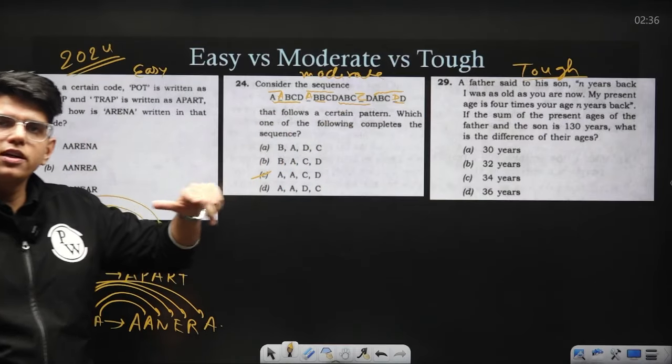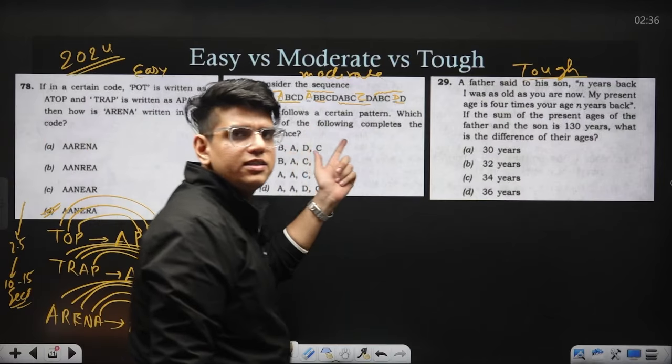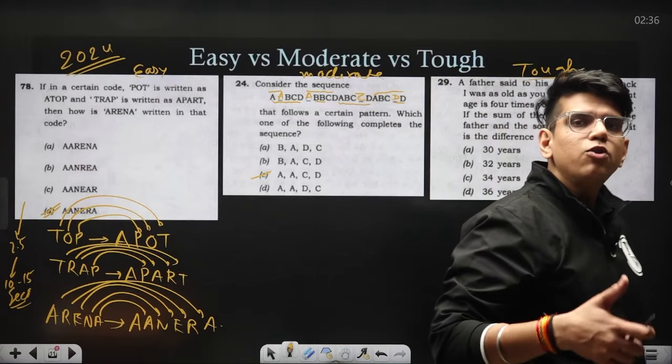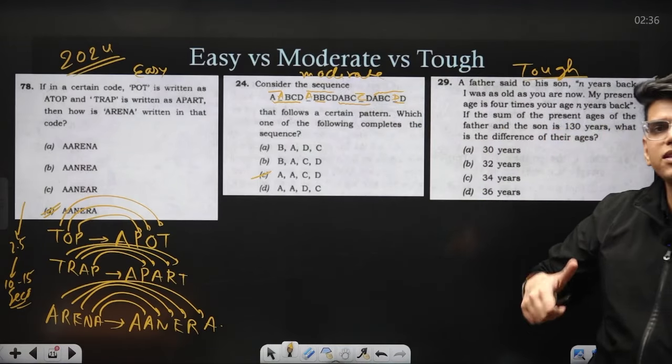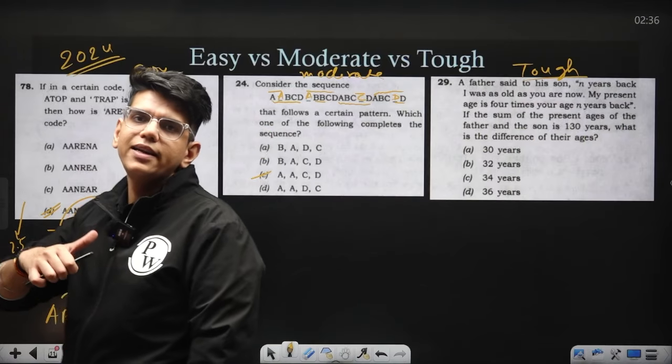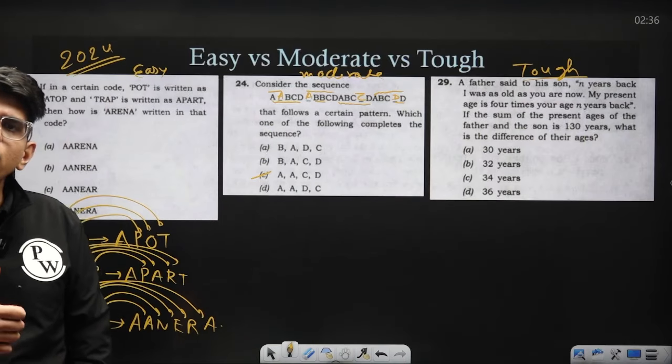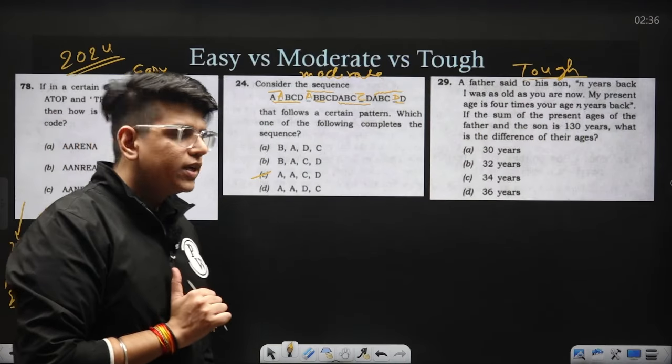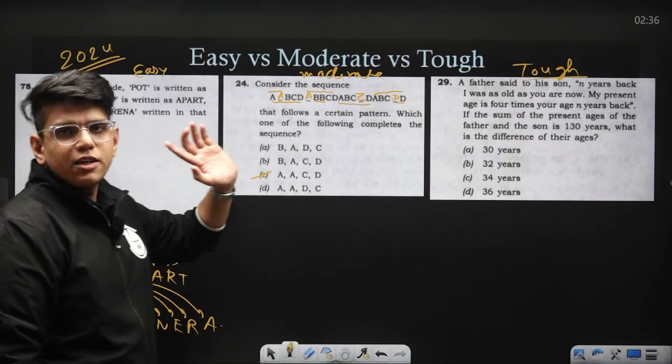So if you have already solved these questions, you will identify these in the paper, right? And how to identify these questions? What are the important questions? In the last video, I have discussed how to analyze the PYQs and how to get to know what are the important types of questions. Now let's move to the tougher part, right?